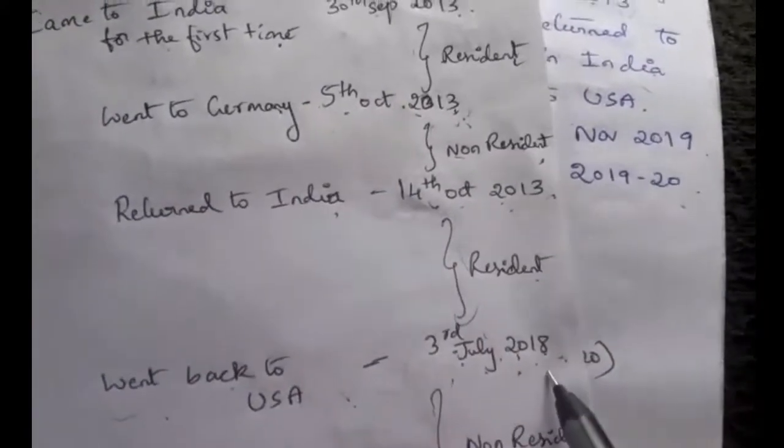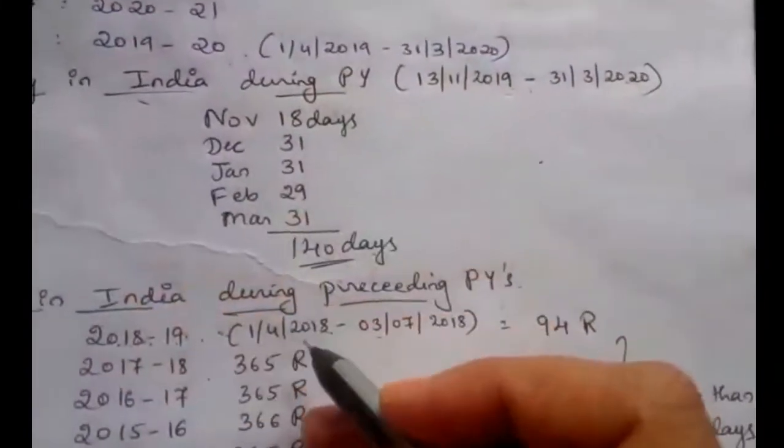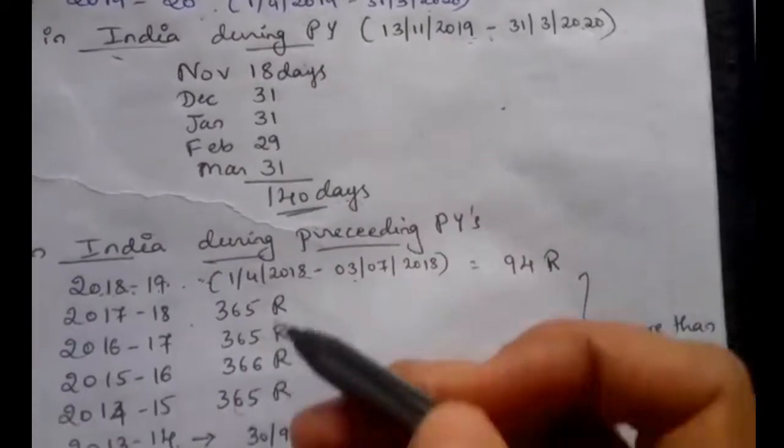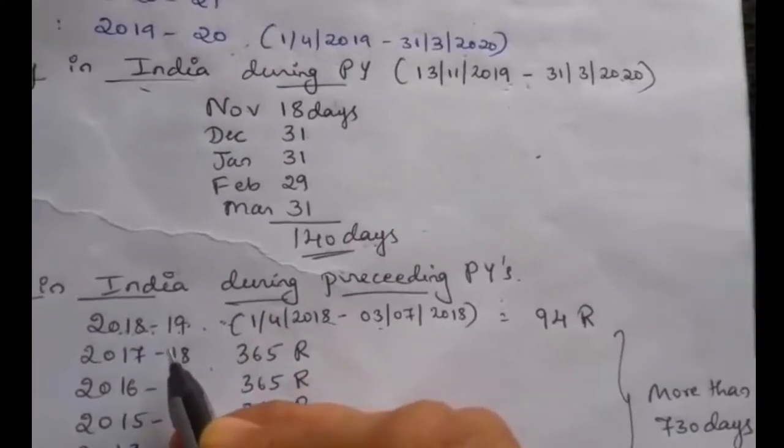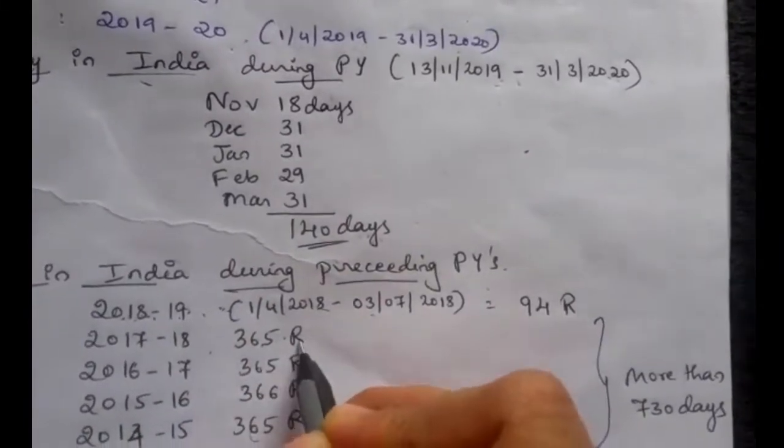He went back to USA on 3rd July. In between those days he was there in India, so we have to take the complete year. So in the 2017-18 year, 365 days residence.